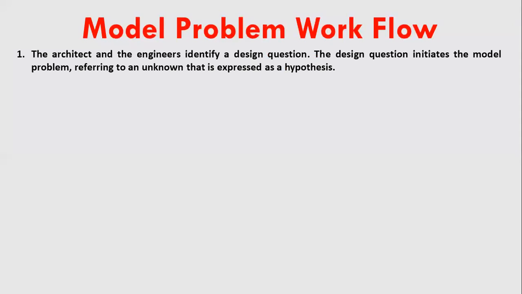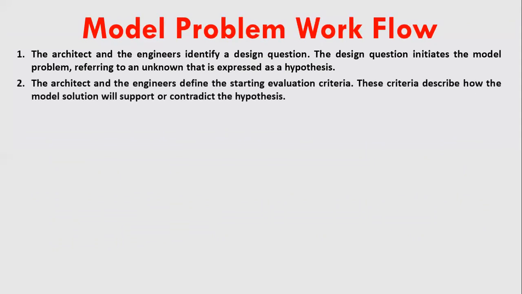The design question, which initiates the model problem, refers to an unknown that is expressed as a hypothesis. The architect and the engineers define the starting evaluation criteria. The criteria describe how the model solution will support or contradict the hypothesis.